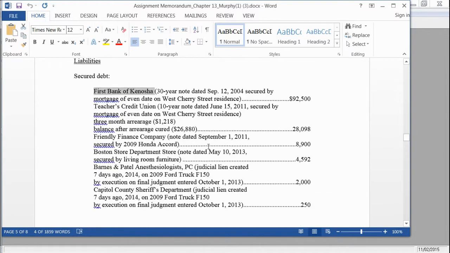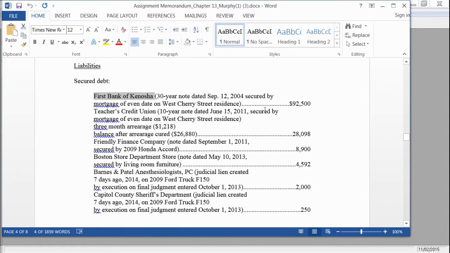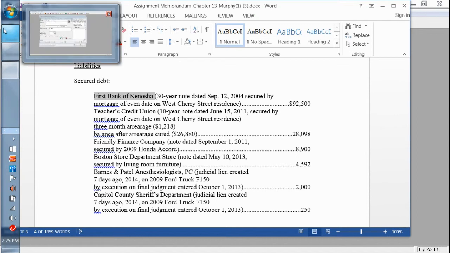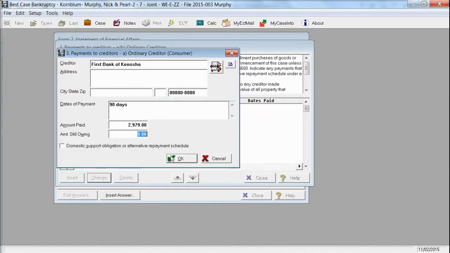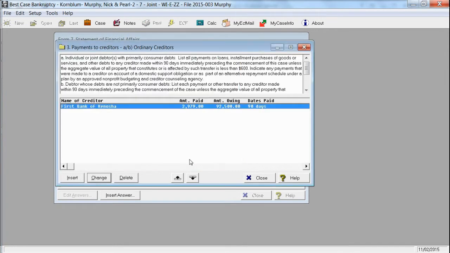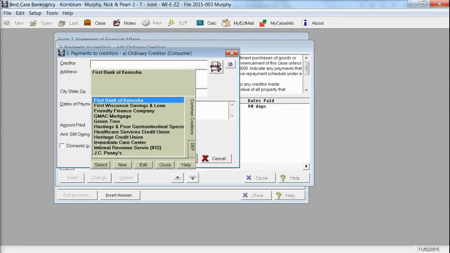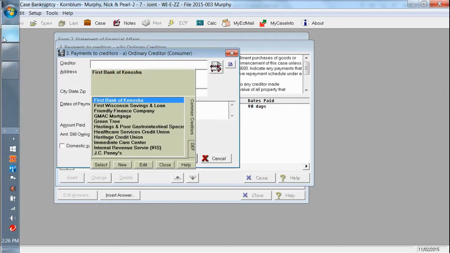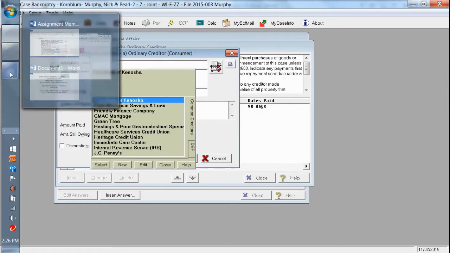So we can look back at that and say it's still $92,500. So we would go through every one of their debts, including credit card debts and everything else, to put those in. So we go back, and I'm just going to do one more so that you have an example.